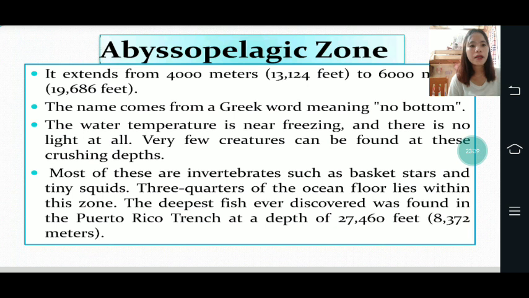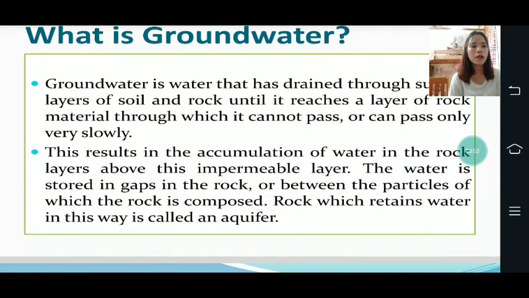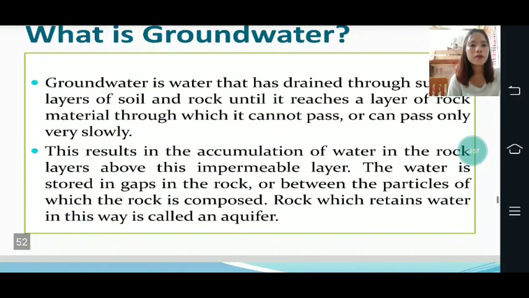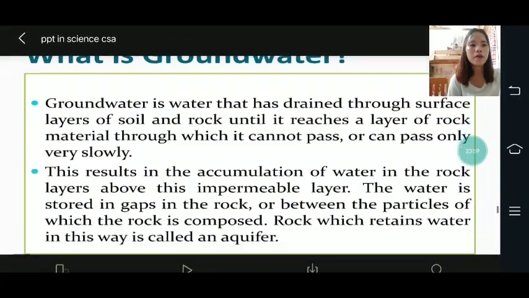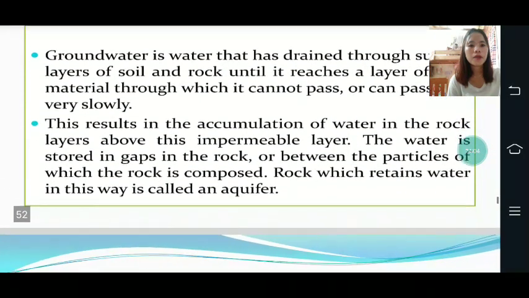The deepest fish ever discovered was found in the Puerto Rico Trench at a depth of 27,460 feet or 8,372 meters. Then what is groundwater? Groundwater is the water that drains through surface layers of soil and rock until it reaches a layer of rock through which water cannot pass, or can pass only very slowly.